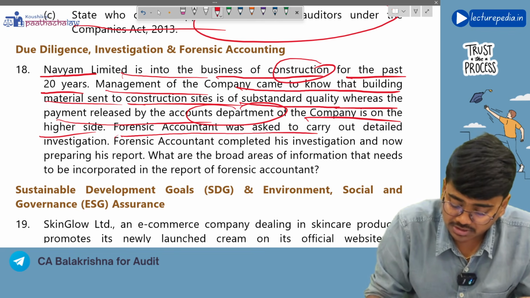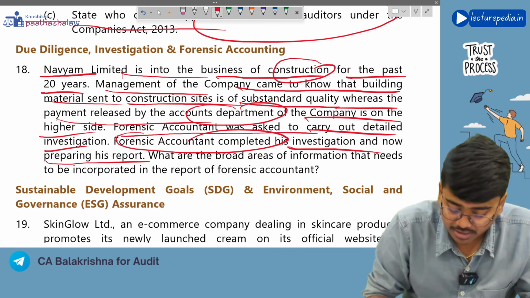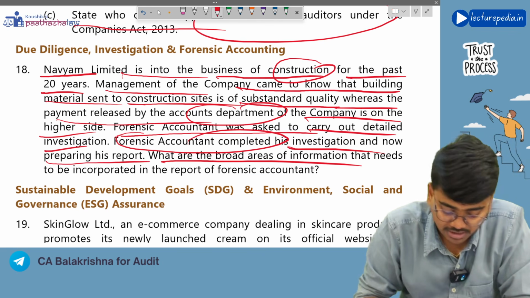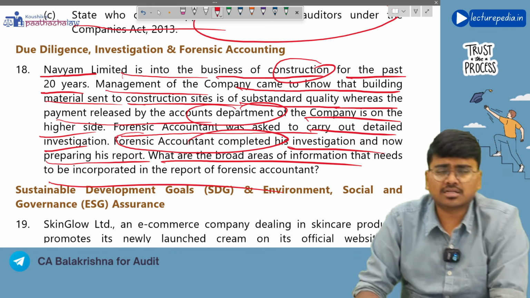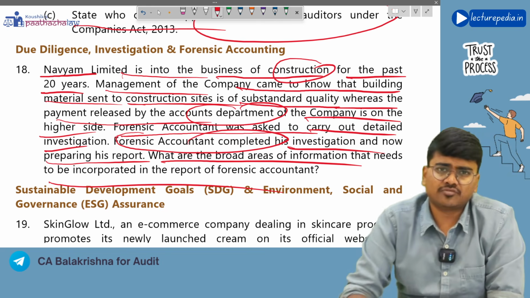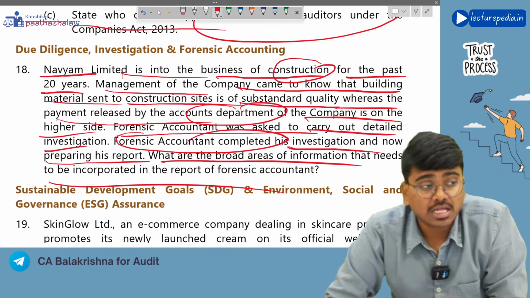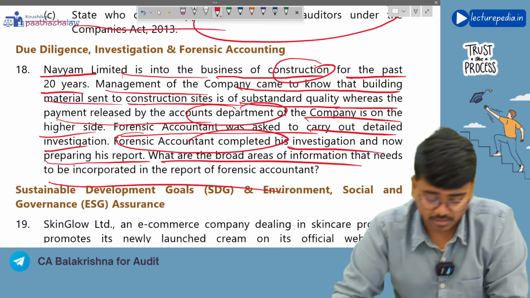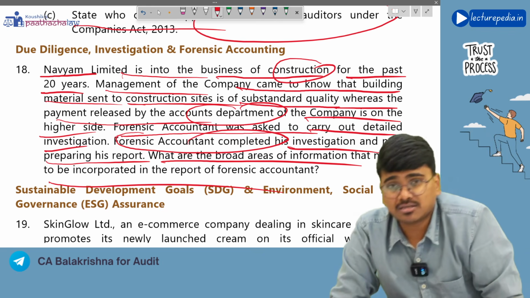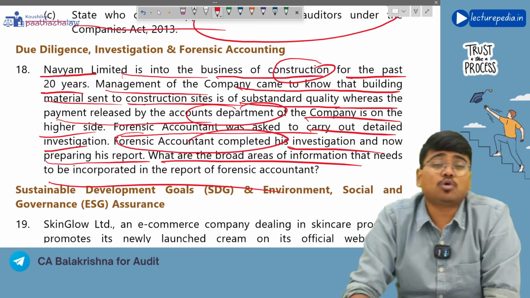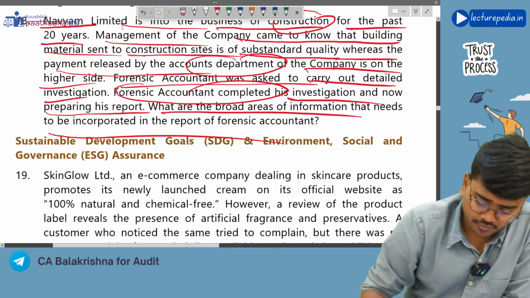A forensic accountant was asked to carry out a detailed investigation. The forensic accountant completed his investigation and is now preparing his report. What are the broad areas of information that need to be incorporated in the report? In the forensic report, you will generally incorporate the nature of the engagement, the scope of the engagement, and the objectives. You will include your findings as a part of this forensic accounting: who were involved in the fraud, how the fraud was committed, and the suggestions you want to give to overcome this fraud. All these things you can include in the report of forensic accounting.